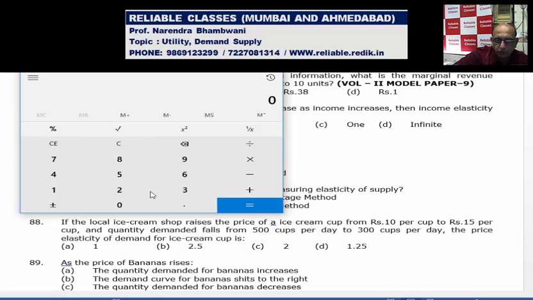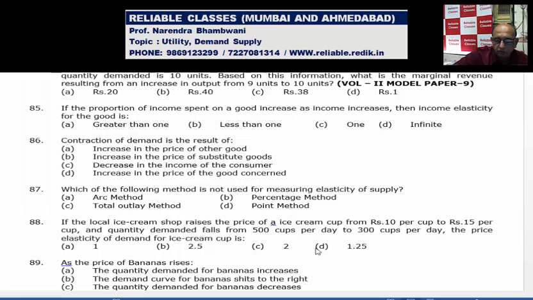Falls from 500 to 300. So fall is 200 divided by average 400. And what is the rise in price? 5 divided by 12.5. So it is 1.25 is the answer.